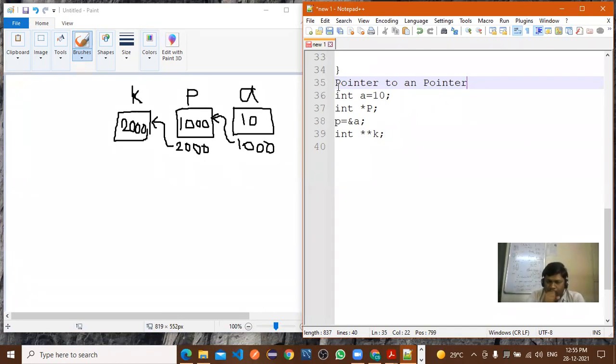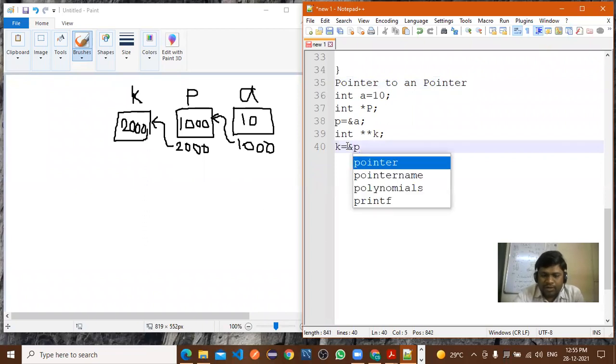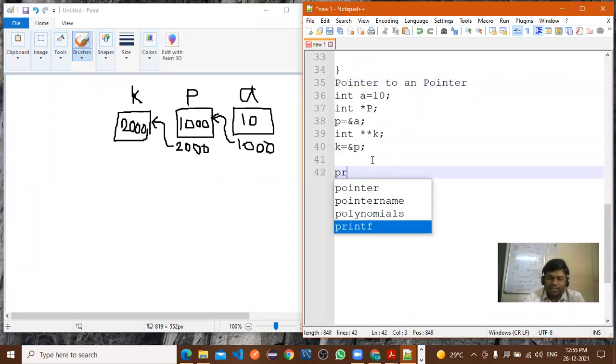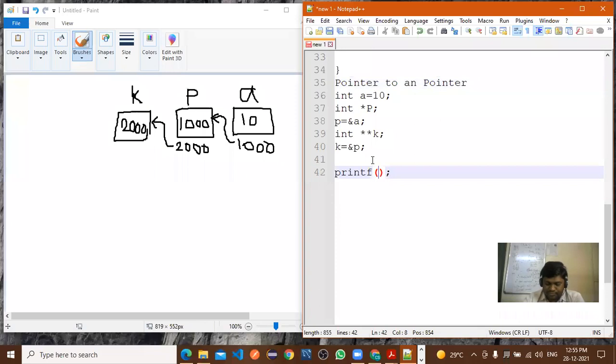Yes sir. Now what is the value of K here? K is equal to what are you writing? Ampersand P. K is equal to &P. Now we can write the printf statement. Tell me, what will the value of K give here?